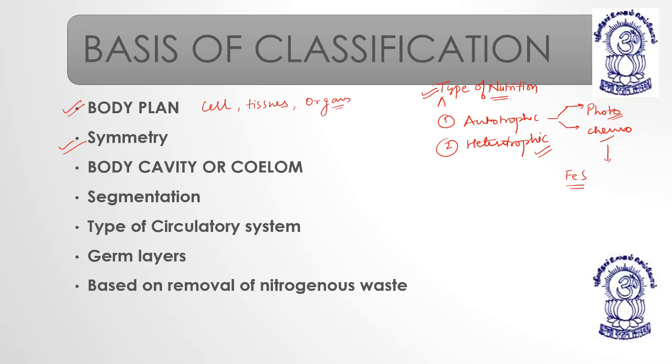Also known as levels of organization. Cellular grade of organization, tissue grade of organization, organ system of organization. If they have cellular grade, tissue grade or organ system grade of organization, then what type of body plan? How are these cells arranged in the body? How are these tissues arranged in the body? How are these organs arranged in the body, right?